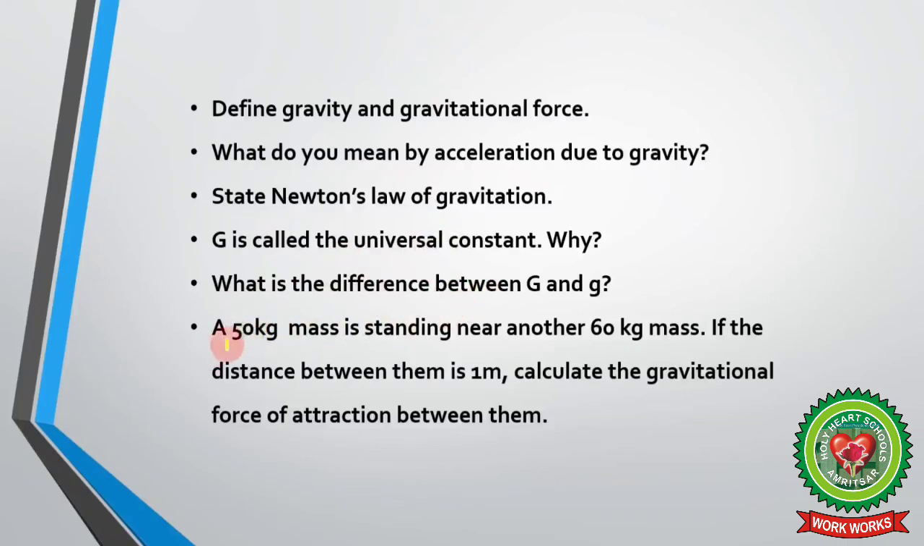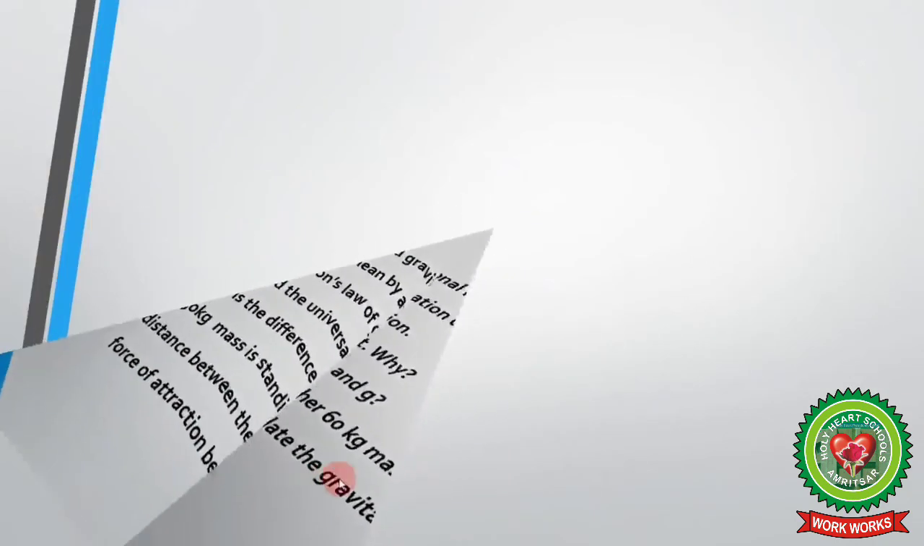And the last one is a numerical. A 50 kilogram mass is standing near another 60 kilogram mass. If the distance between them is 1 meter, calculate the gravitational force of attraction between them. I am going to give you a hint. Here two masses are given, m1 and m2, and the distance between them r is also given. You have to find the gravitational force of attraction. You have to find the value of F. G is not mentioned here. You have to learn the value of capital G. So that's the end of the topic.